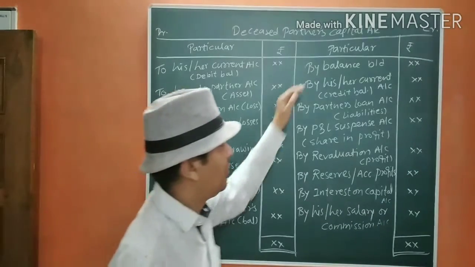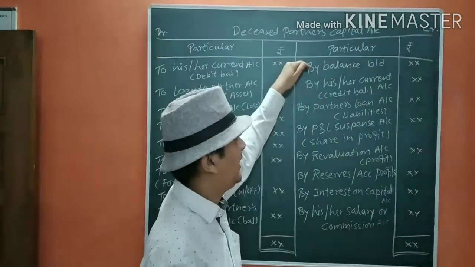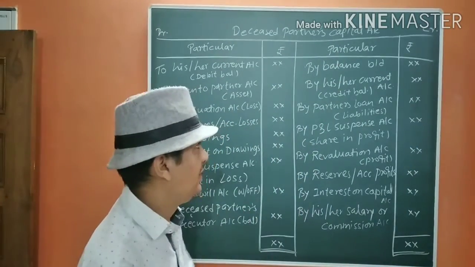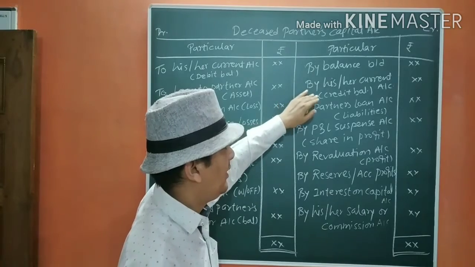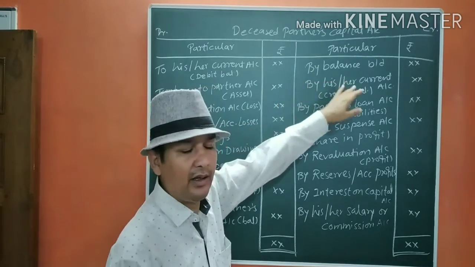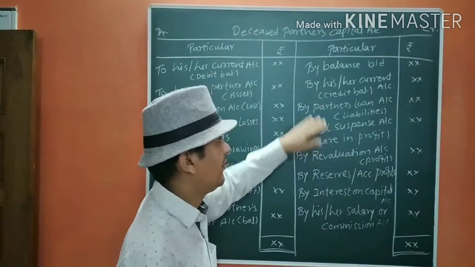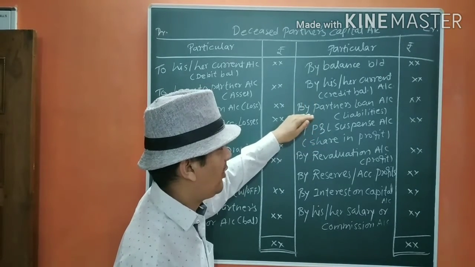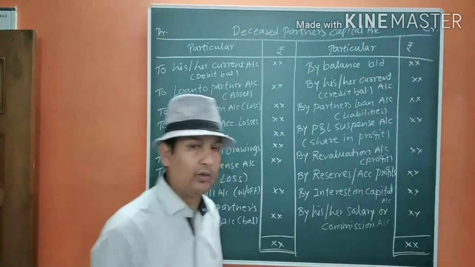If we go to the credit side, you will get the balance b/d, that is the capital balance of his. Then we are going to write the credit balance of his current account on the credit side, that we will get on the liability side. Then we are going to write partner's loan account.